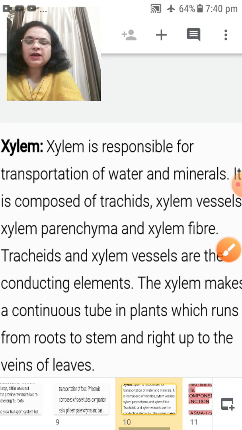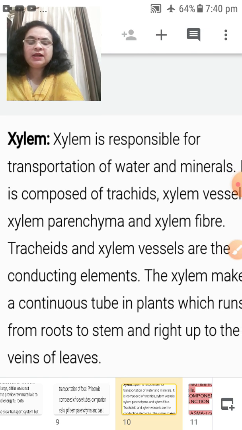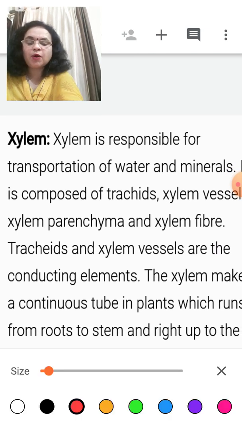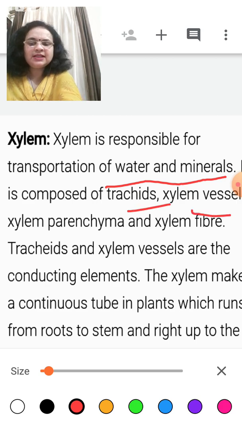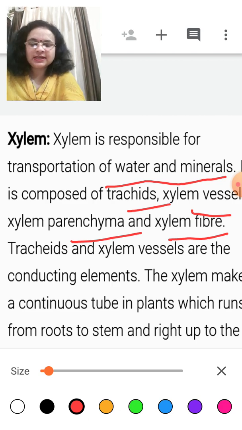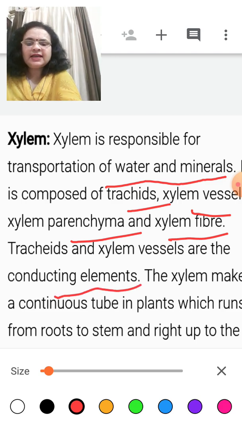Okay, and on the other hand, why is xylem responsible and very important in the plant for conduction or transportation? They are responsible for the transport of water and minerals, and they are made by tracheids, xylem vessel, xylem parenchyma, xylem fiber. All these you have studied in 9th class. Okay, and they are conducting elements.